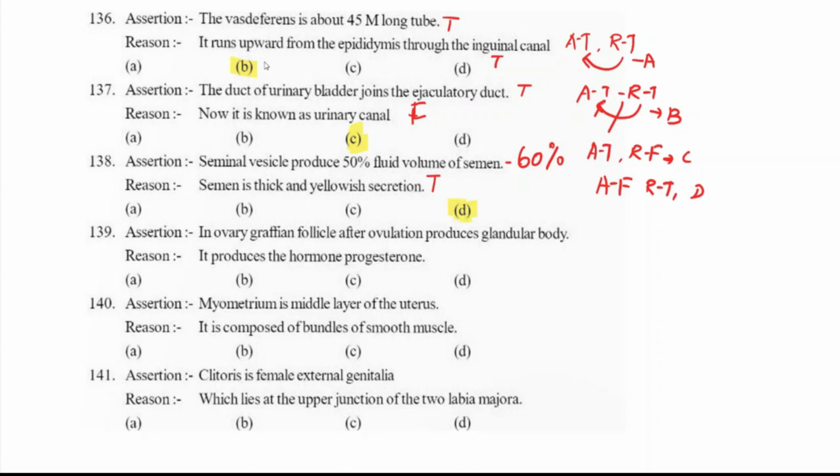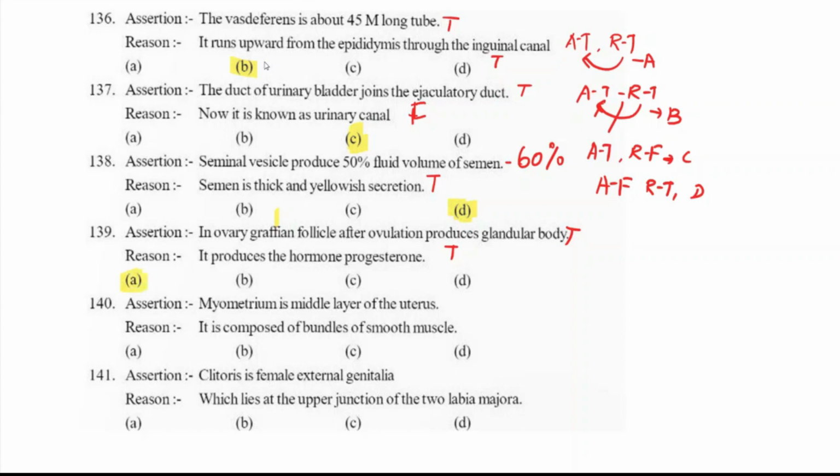Now, in the ovary, the Graafian follicle after ovulation produces the glandular body, right? What is that called? It is called corpus luteum, and it produces the hormone progesterone. Assertion is true, reason is true, and the reason is the correct explanation for the assertion. Answer is option A.